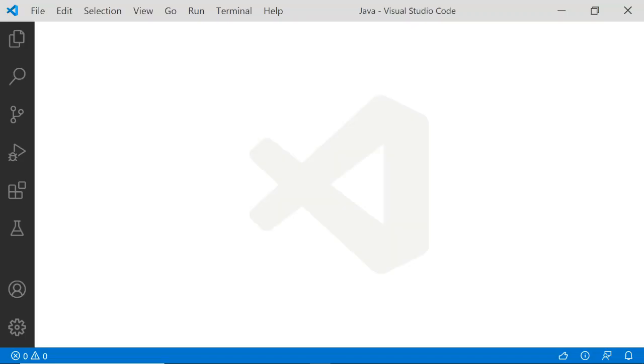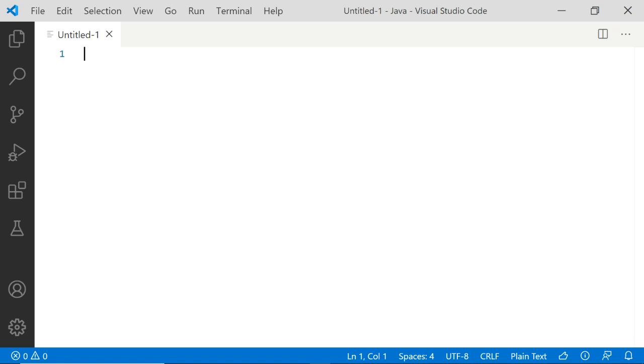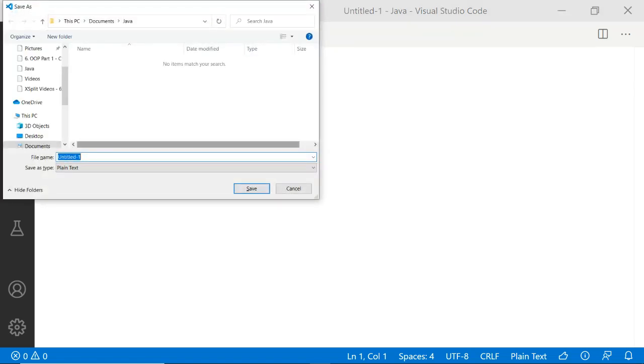Okay, we will go for a demo, because when we start implementing, then you get a better idea of what should be done: what exactly is a class, what exactly are attributes, and what exactly are behaviors. We will go step by step. So first of all, we will just create a file, and we're going to take car as an example. Car is also an object. So let me save car.java.